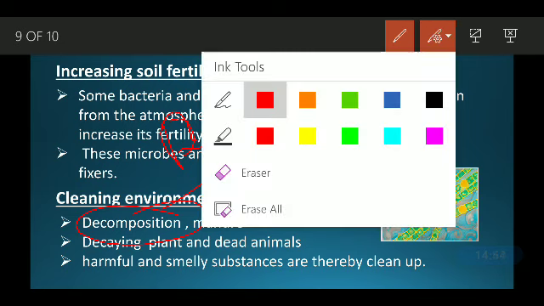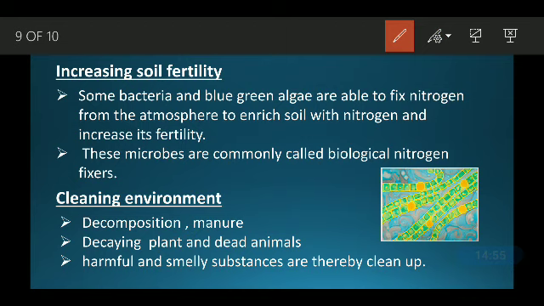These microorganisms convert harmful and smelly substances into usable and clean substances. So we can say that microorganisms are helpful in cleaning up our environment.